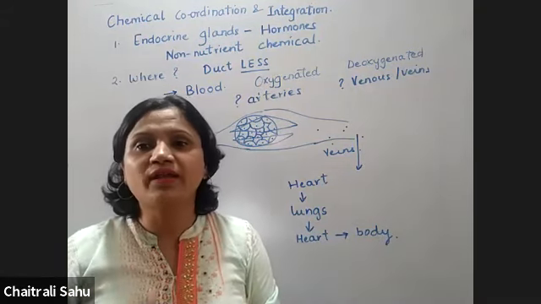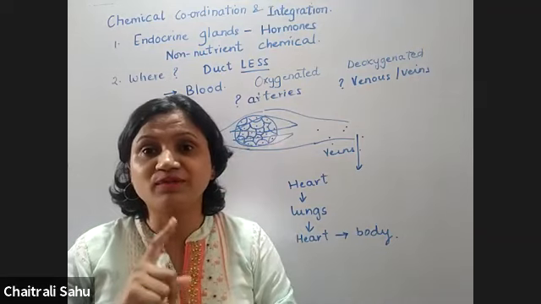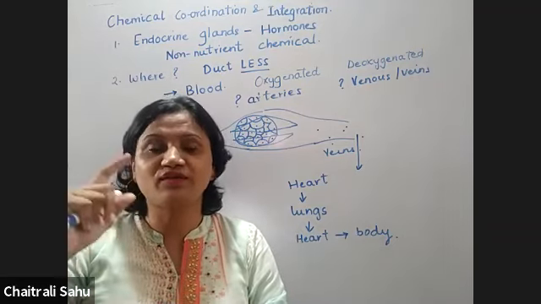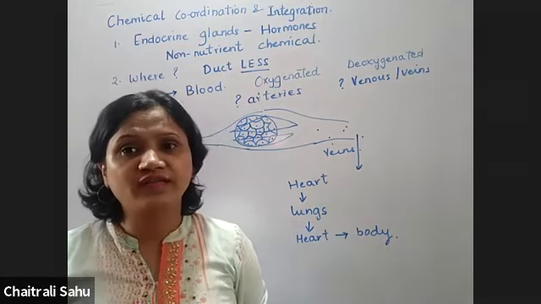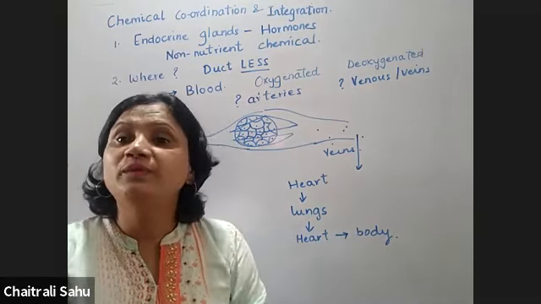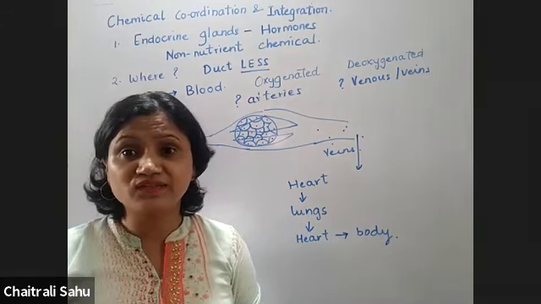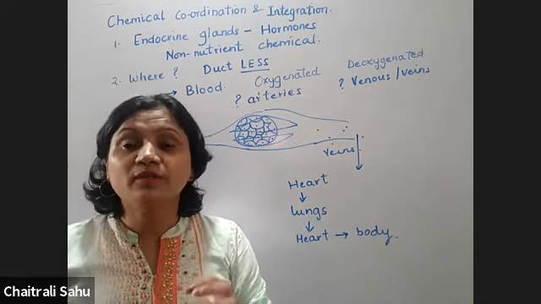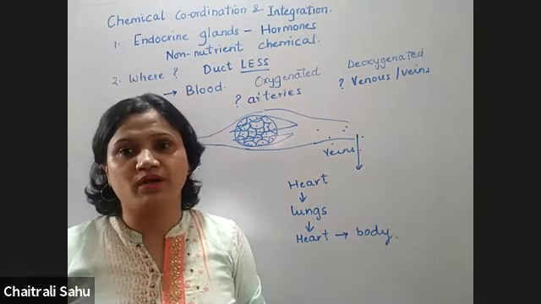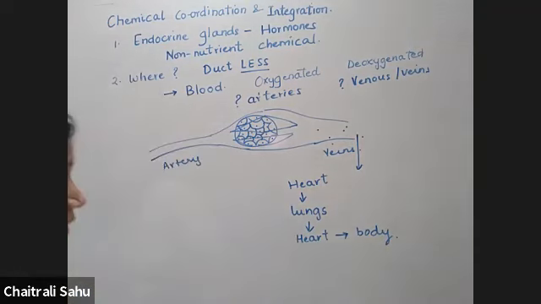From that same blood, you can estimate your TSH level, which is from the pituitary gland. You can estimate your estrogen levels, testosterone levels, corticosteroid levels, thyroxine levels. All the hormones will be present in the blood, but they are not going to interact with each other, and neither are they going to interact with any other substances in that blood. They will remain their own selves. Okay, this is clear. So this was where it is present.